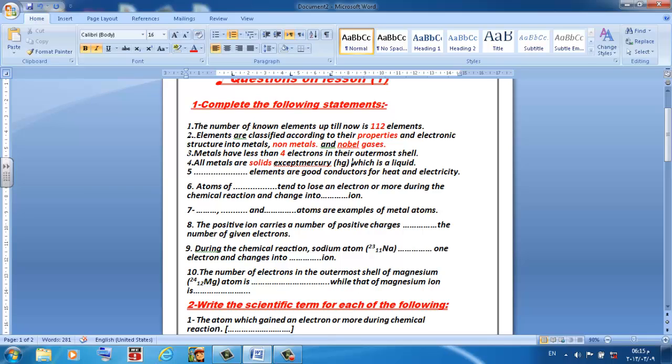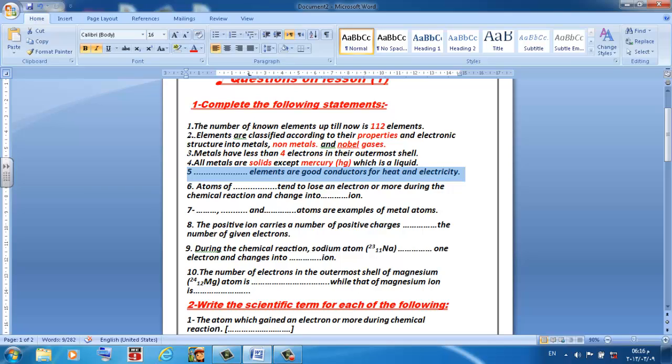So the answer is: all metals are solids except mercury, which is a liquid.